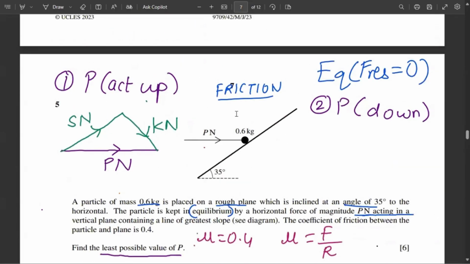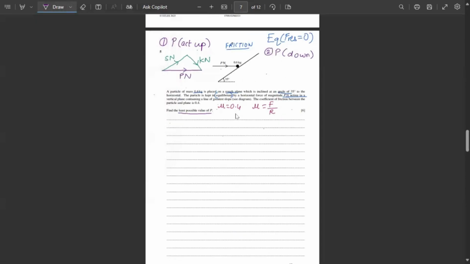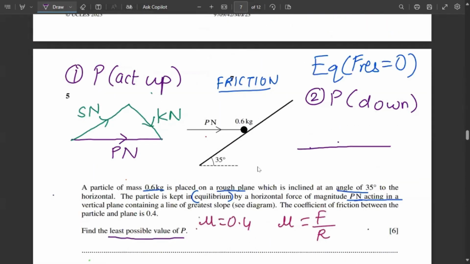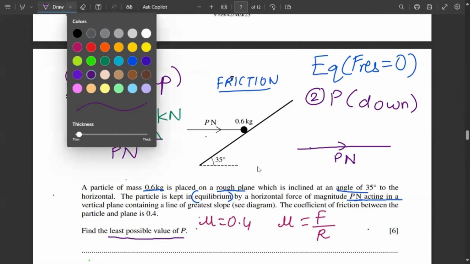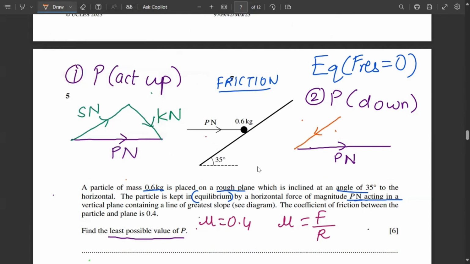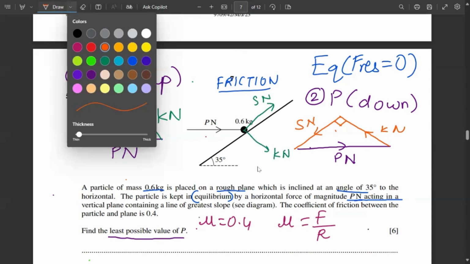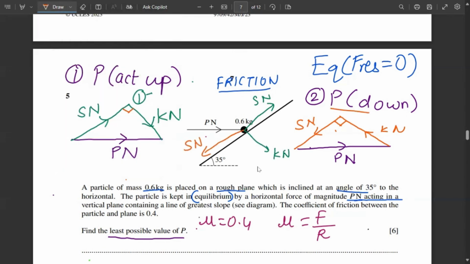Now let's talk about the P Newton acting downwards. Let me again draw P, this is the P Newton. And with the orange pen, I will draw S Newton. But in this case, the S Newton will act down and the K Newton will act up. And this is 90 degree, then this is 90 degree. So in the first case, when S Newton acts up, S Newton will act up and K Newton will act down. But in the second case, when S Newton acts down, K Newton acts up.